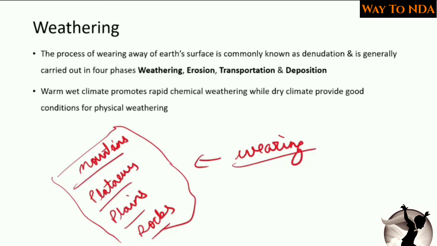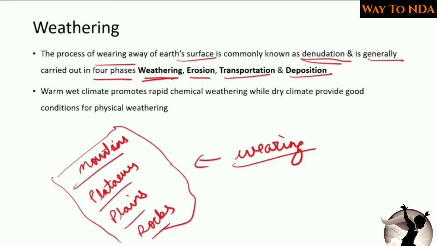Normally it happens through a process called denudation. The wearing away of the earth's surface is commonly known as denudation and is generally carried out in 4 phases: weathering, erosion, transportation and deposition. Now we are going to study weathering.